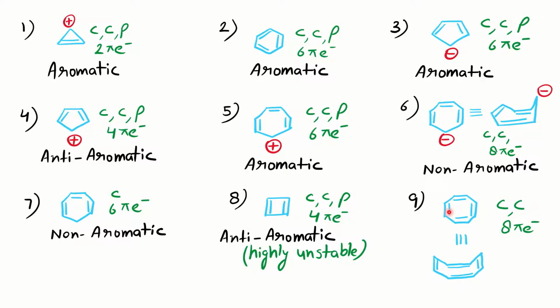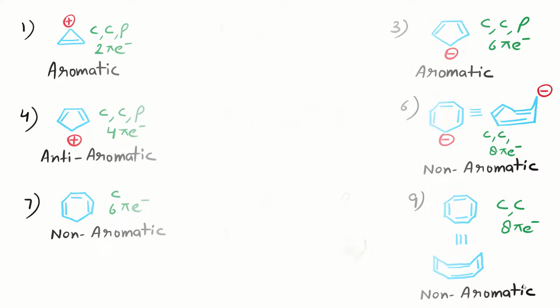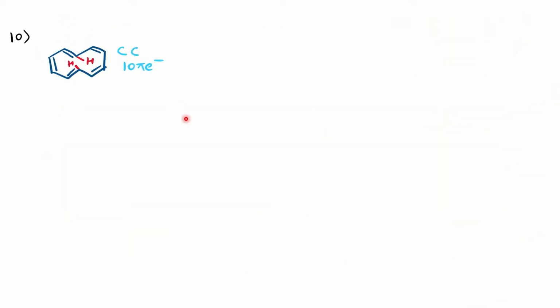If the planarity is lost, it becomes non-aromatic. The first two categories for aromatic and anti-aromatic, it doesn't fulfill. If any of these three parameters is missing, then it becomes non-aromatic. And total how many electrons are there? 8 pi electrons are there. 4 pi bonds means 8 pi electrons. You may assume that it is anti-aromatic, but because of the loss of planarity, it becomes non-aromatic compound. So like that, we'll see many examples so that you don't have any confusion to solve it.